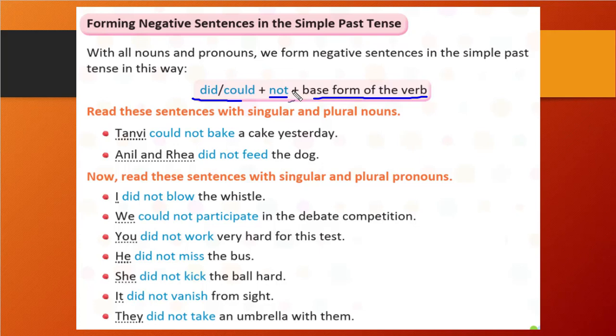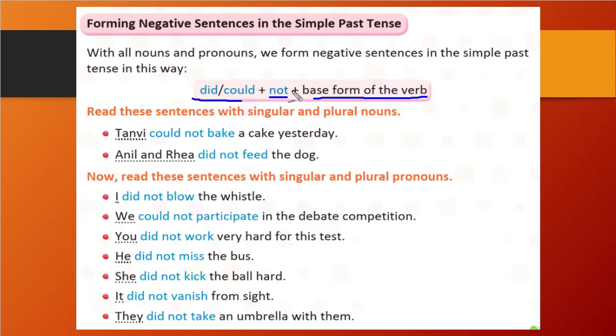We will not write the second form of the verb. You can see the example. Tanvi could not bake a cake yesterday. Anil and Ria did not feed the dog. Here we wrote could not and did not, so we have written the verb in its basic form. So this is the negative sentence.